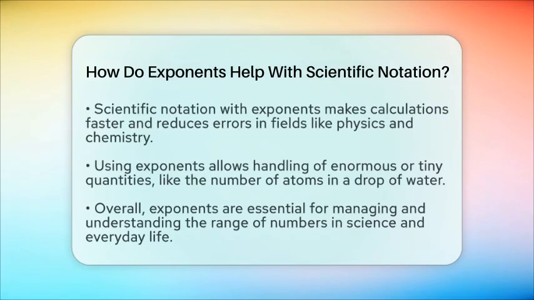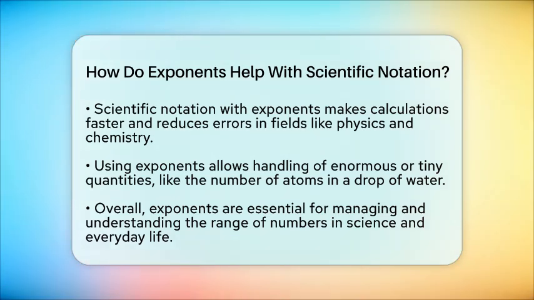In many fields like physics, chemistry, and astronomy, scientists work with enormous or tiny quantities. Exponents in scientific notation make these numbers manageable. Instead of writing out millions or microscopic fractions, they use powers of 10. This makes calculations faster and reduces errors. For example, the number of atoms in a single drop of water is roughly 10 to the 25th. Using scientific notation makes it easier to see and work with such huge numbers.